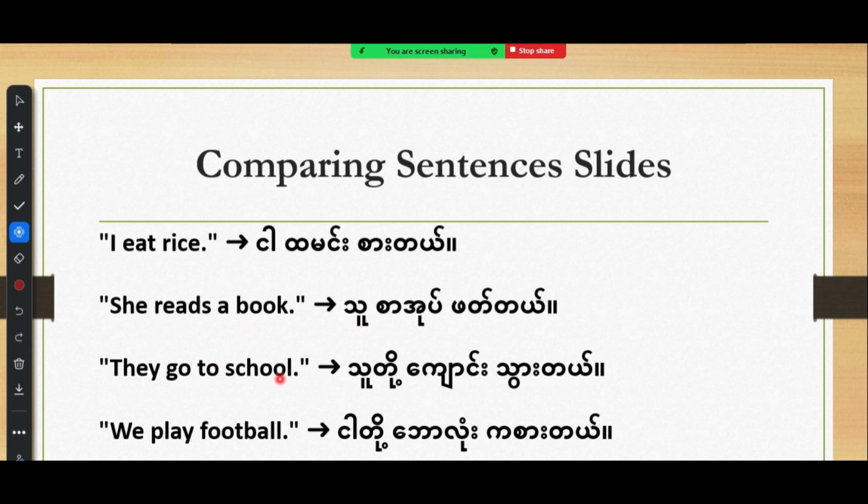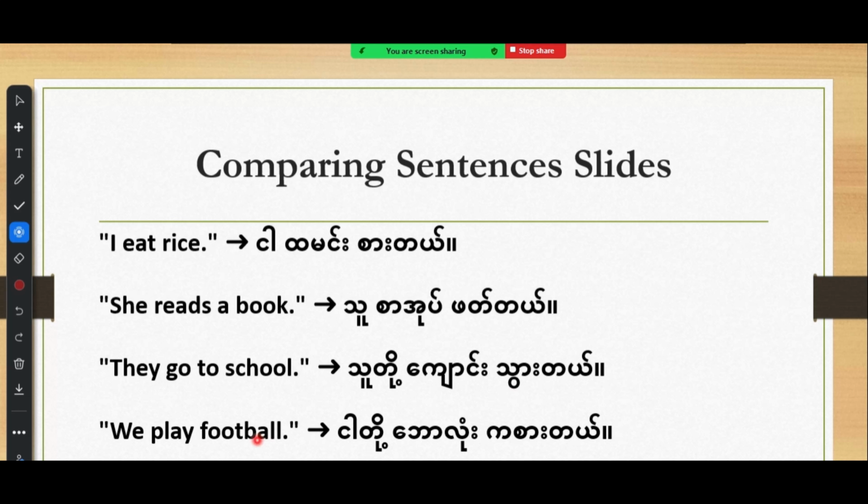They go to school, but in Burmese, we say subject, and then the place is also an object. So we say "tu do chang wo tuare." We usually put the verb at the end of the sentence. Normally, that's like a rule in the Burmese language. In English, it's the opposite.